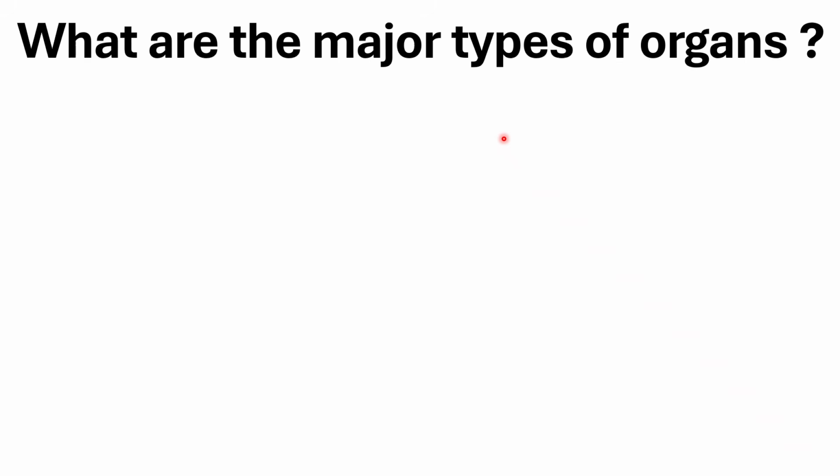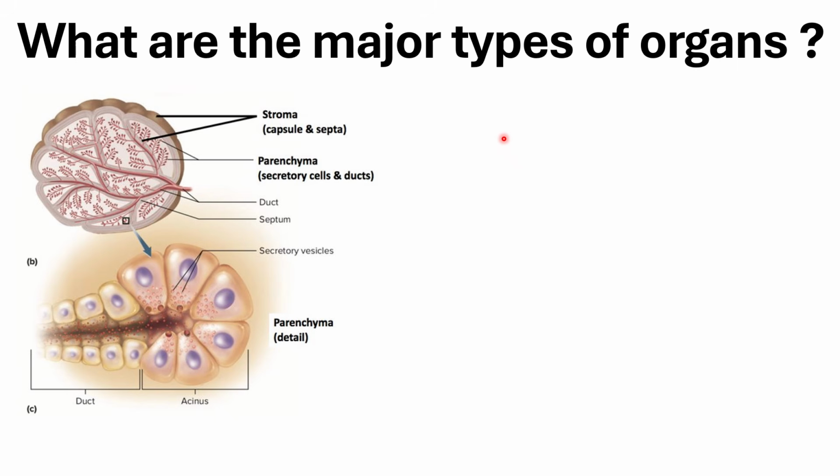So the first architectural type would be our parenchymatous type, right? Actually, the parenchymatous type of organ has two major parts: the parenchyma, or the bulk of the organ, the meat, quote unquote, as well as the stroma. So the parenchyma is the actual functional unit of your parenchymatous organ, while the stroma would be the supportive part of your parenchymatous organ.